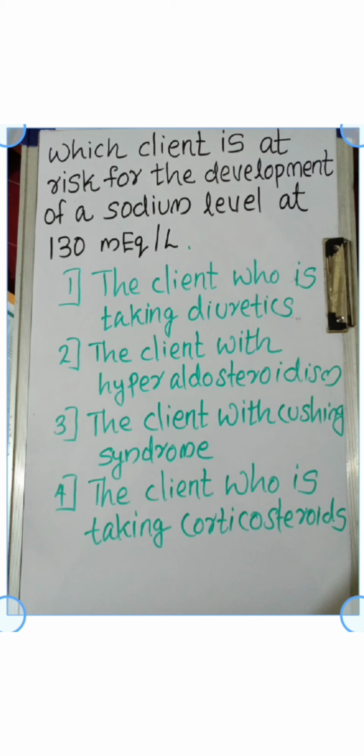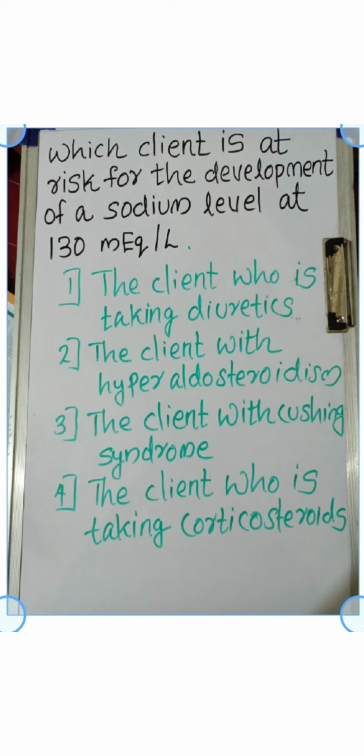Here the question is regarding the sodium level. As we all know, the normal sodium level is 135 to 145 milliequivalent per liter. In our question, the patient has a sodium level of 130 milliequivalent per liter. That means the sodium level is less than 135, so the patient has the condition of hyponatremia. So, we want to check which conditions may lead to hyponatremia among the options.